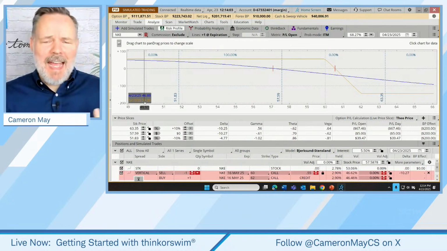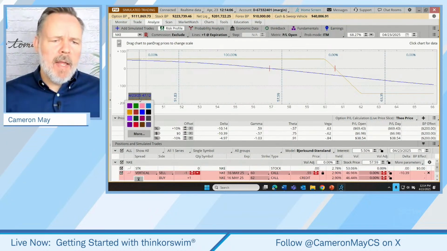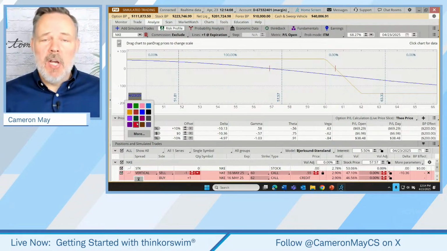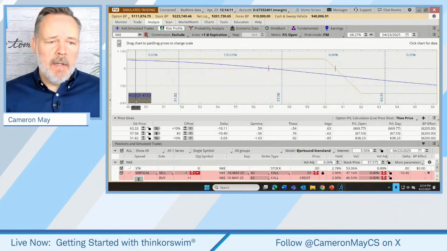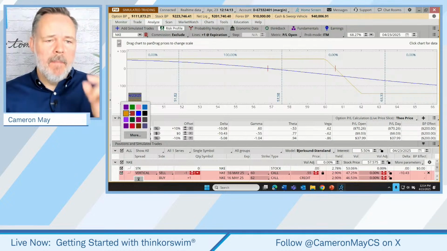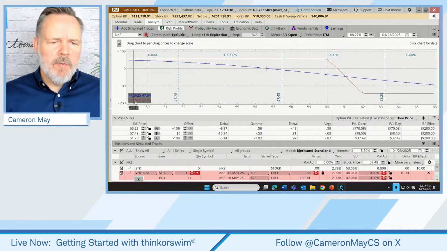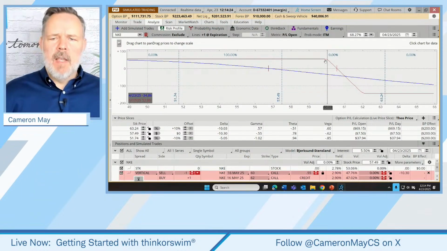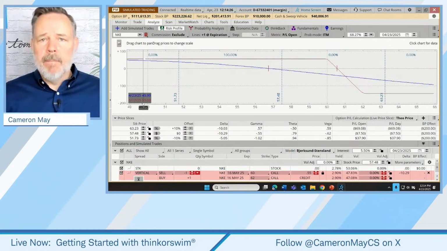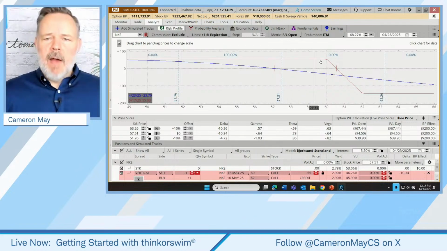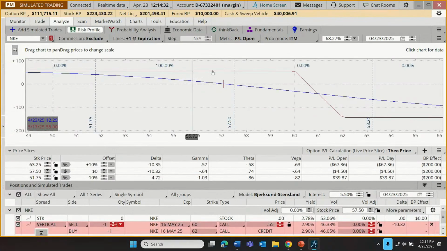If you ever find yourself unable to see the contrast between the colors, you can right-click on that box and choose a different color. So you'd right-click right here on the color that we're intending to change. Let's say, for example, we go with this darker red color. Is that making it any easier to see those numbers? Notice it also changed the line color so you can see that those two are associated. Anyway, now I can see $55 is the most that I can make, and that's at or below $60. This is a bearish trade.